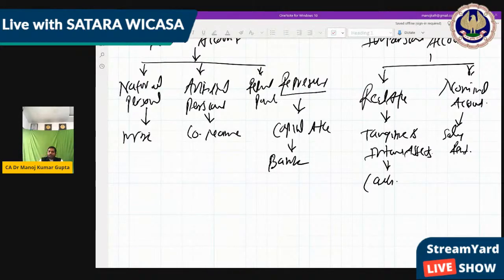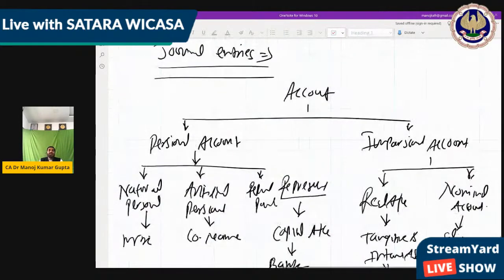So for accounting purpose, we need to identify the account. But this identification is for the purpose of journal entry, though according to me, it is only for the purpose of knowledge. Because for journal entry purpose, there is no need for these accounts.